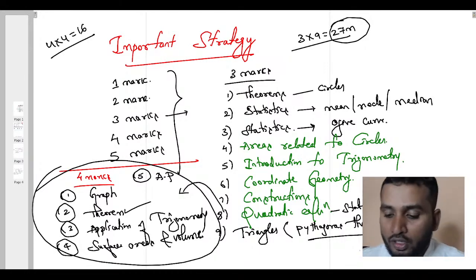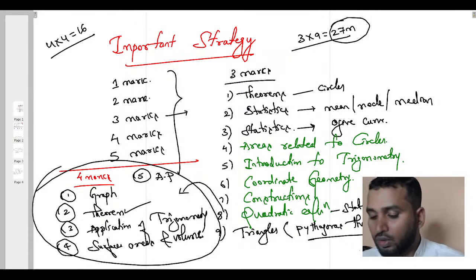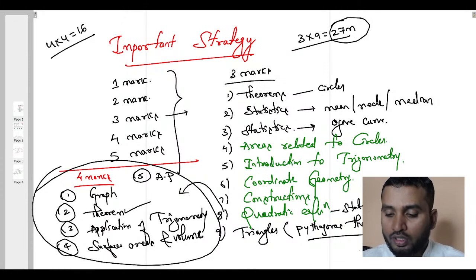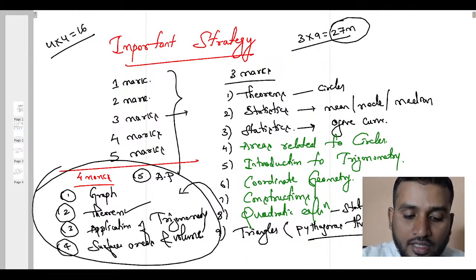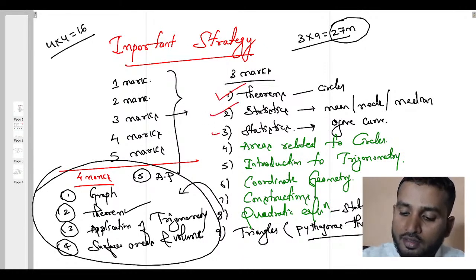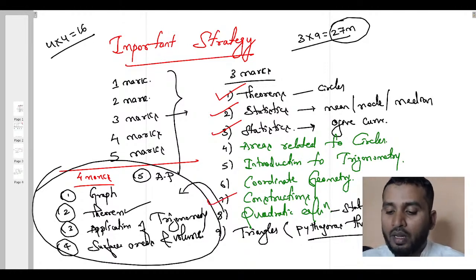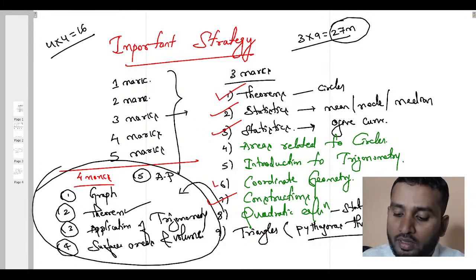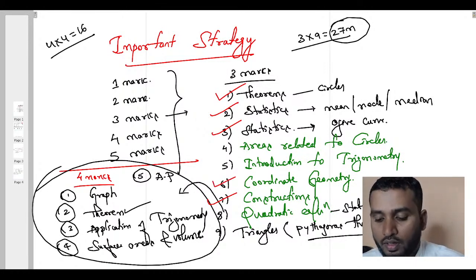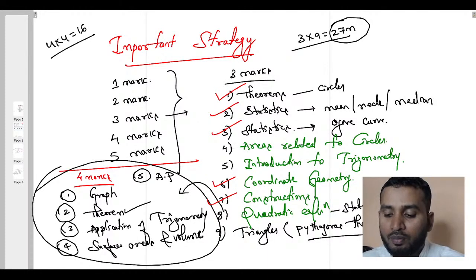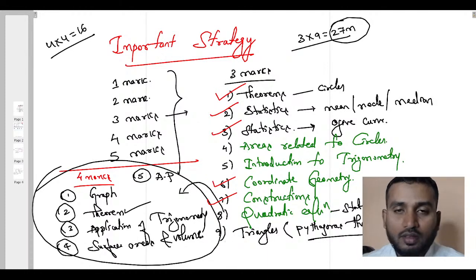I will be sharing this scoring package with you also, dear. Okay. So this is what I just wanted to tell you. This is how the 3 mark carrying questions are distributed, and here I can see that most probably the students know theorem, they know statistics and they know construction. So most probably you are perfect with these 4 questions, and some students, I can tell, are even perfect with coordinate geometry. But you are losing marks from these 4, 5, 8, 9 problems.